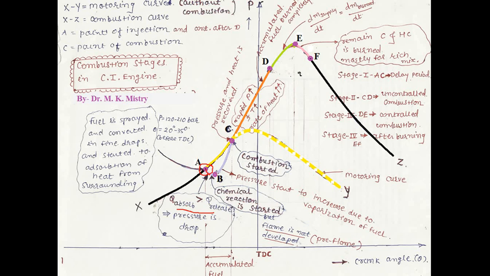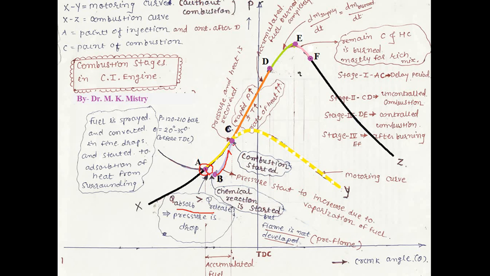At B point, the actual chemical reaction starts. That means mixing of air and fuel starts, and vaporization also starts. The temperature inside the combustion chamber is now increasing. At the C point, combustion starts. So A to B and B to C, that is the delay period. Why? Because at the A point, fuel is injected and at the C point, actual combustion starts.